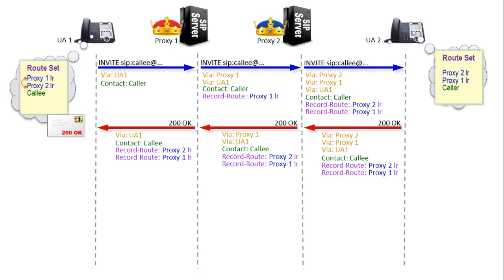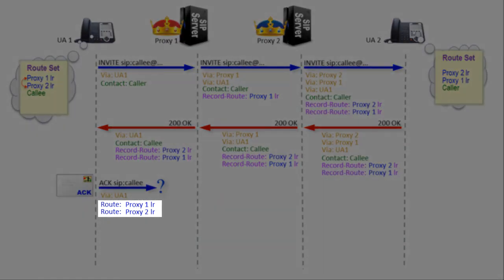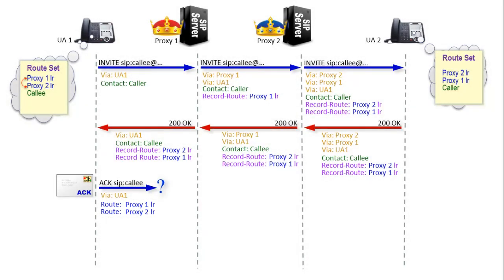Now, can you see where this is going? When constructing the ACK, it still puts the downstream agent's contact address in the request URI, but more importantly now, it also takes the server addresses from the route set and adds them in, not as record route headers now, but route headers. The good old route headers that we know and love. And the impact?